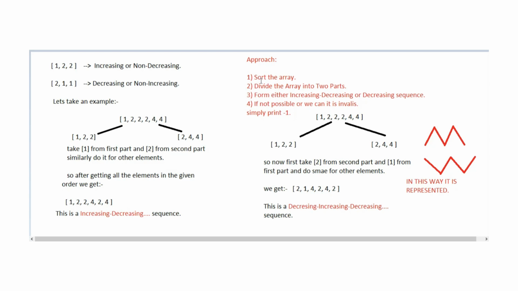at that time you simply need to print -1, because if any element's frequency is greater than n by 2, then there is no possibility of creating the interesting array. So at that time you need to print -1. This is one of the base cases that is very necessary.